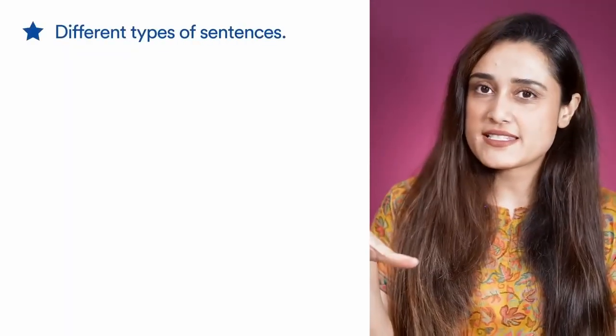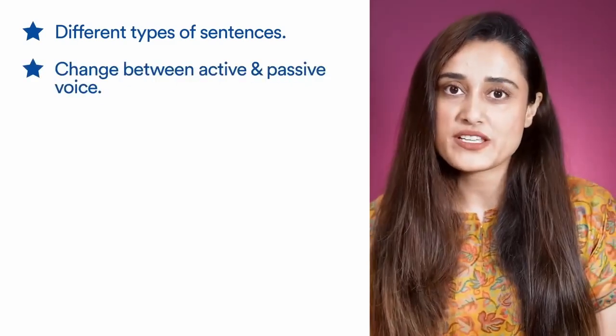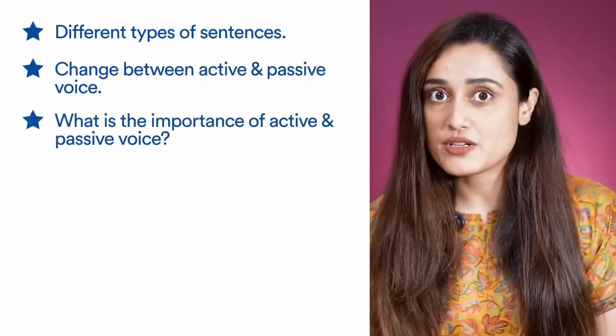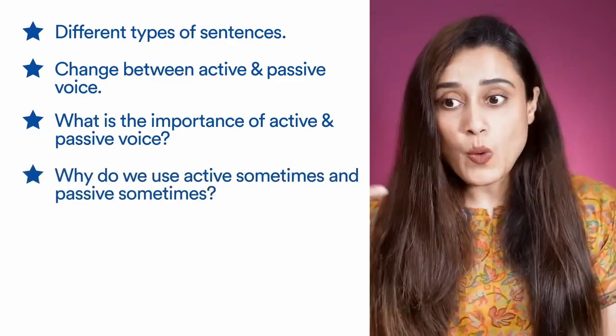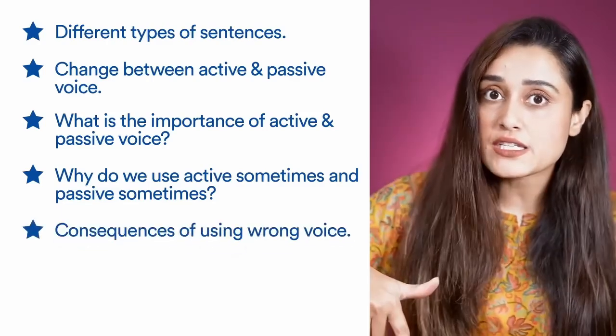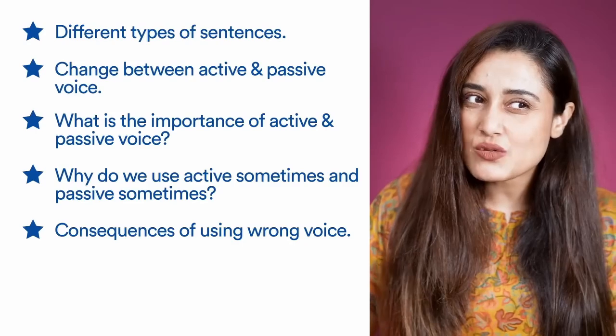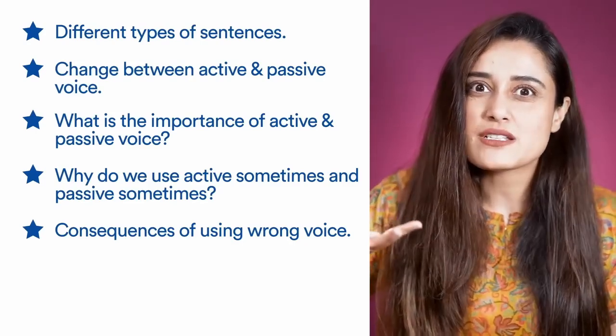So anyway, I'm going to teach you all the types of sentences that there are, and then how you can change between active and passive voice. What is the importance of each? Why do we use active sometimes and passive sometimes? And why, when passive has to be used and instead you use active, the meaning of the sentence goes for a toss, or the weight of the sentence is lost.